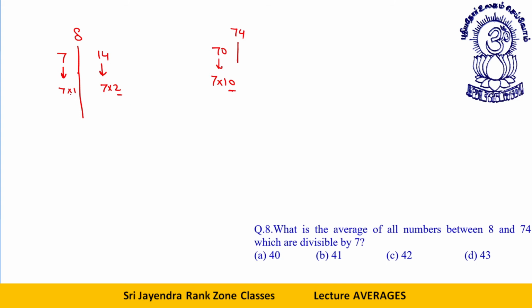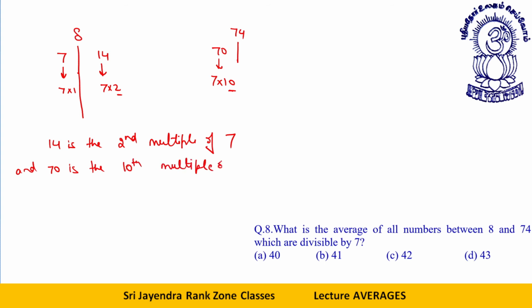Look, 14 is the second multiple of 7, and 70 is the 10th multiple of 7. In between, the middle term will be, therefore, 7 into 6.